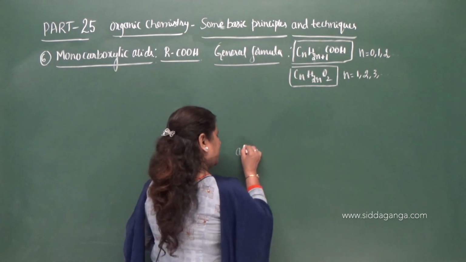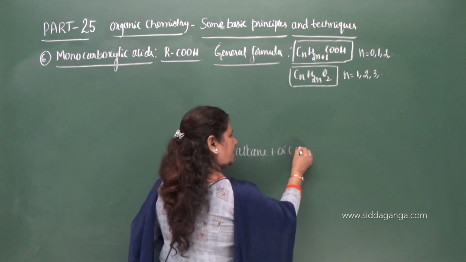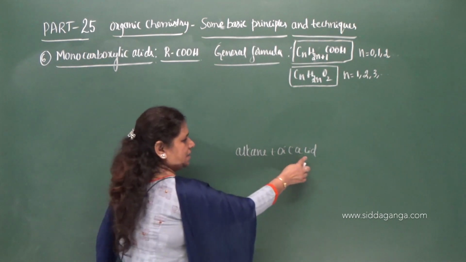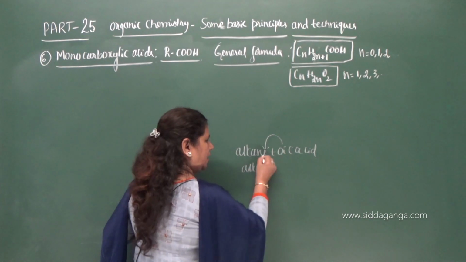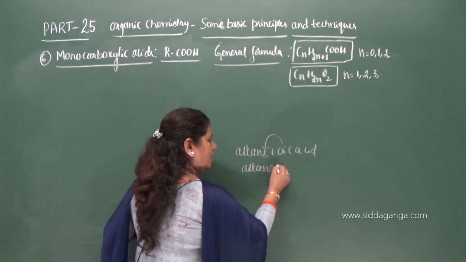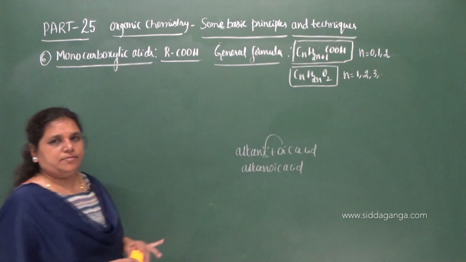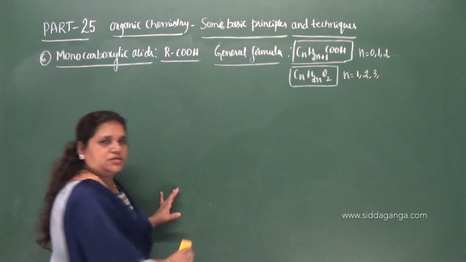Alkane is the root word, and oic acid is the secondary suffix, correct? While adding this, you have to drop the terminal e, then it becomes alkanoic acid, because oic acid is the secondary suffix for carboxylic acid.